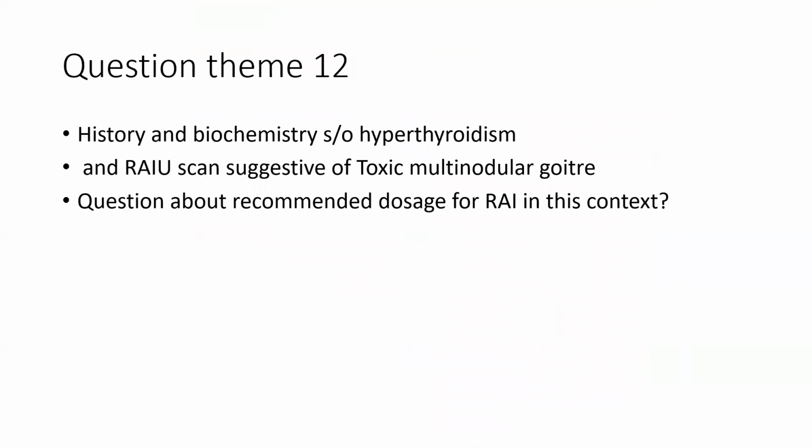Let's look at question theme 12. Here we had a typical patient with history and biochemistry suggestive of hyperthyroidism, and a radioiodine uptake scan was suggestive of toxic multinodular goiter. And the question was asked about what is the recommended dosage of radioiodine in this context. They love to ask this question scenario, and we should know all the doses recommended for the different presentations of hyperthyroidism. The correct answer in this context was 500 to 800 MBQ.